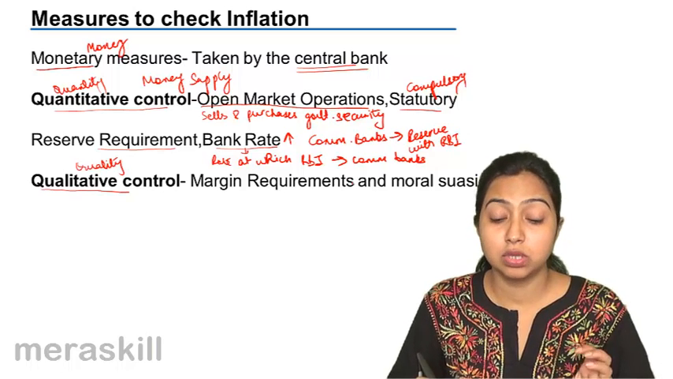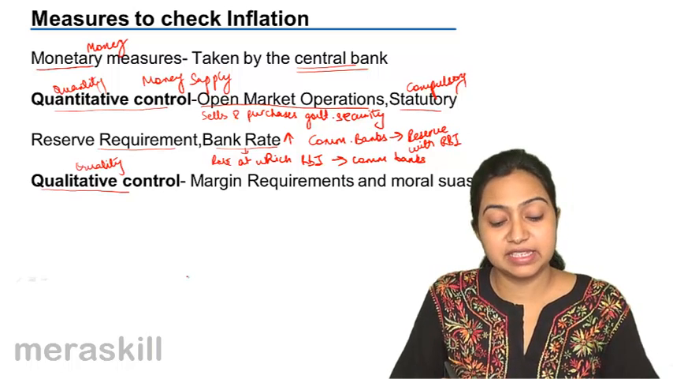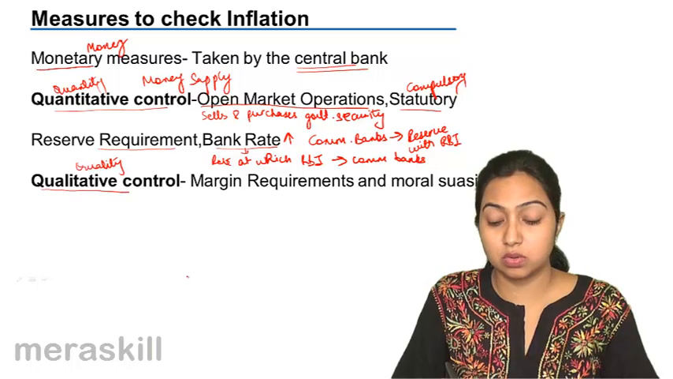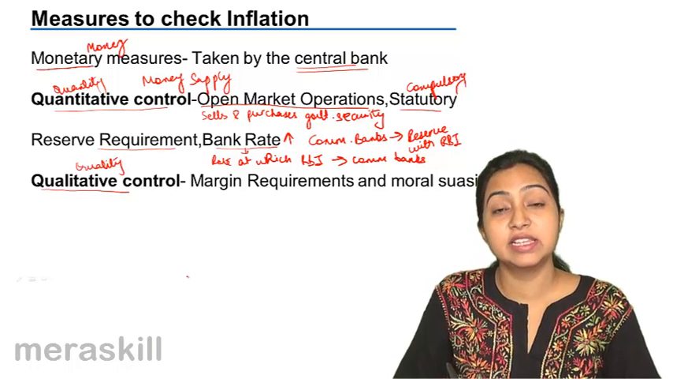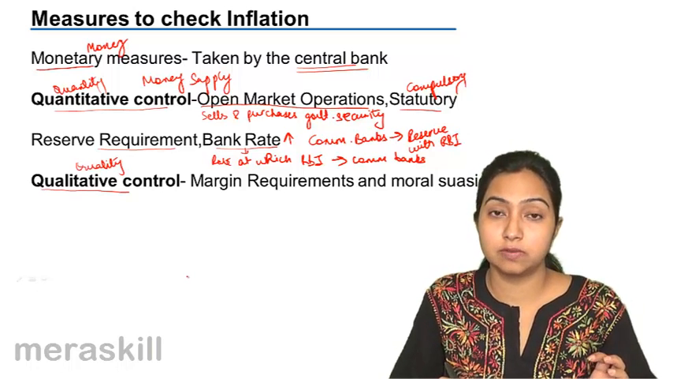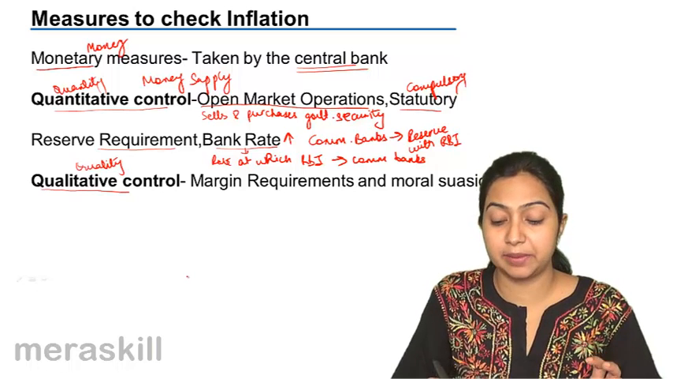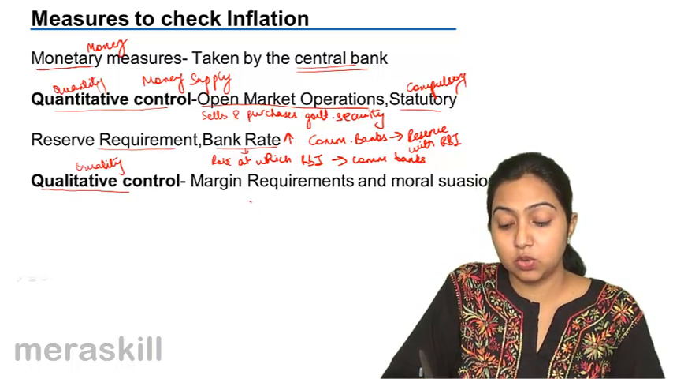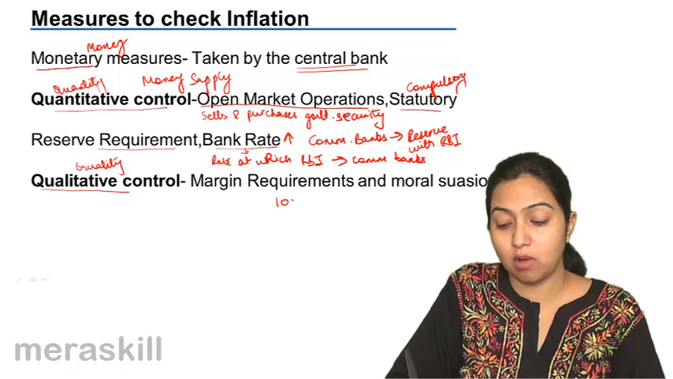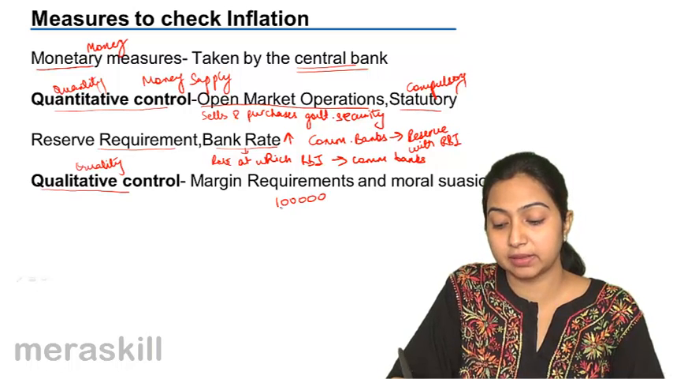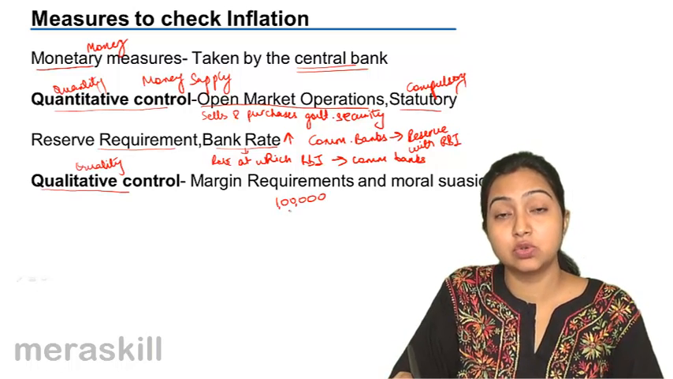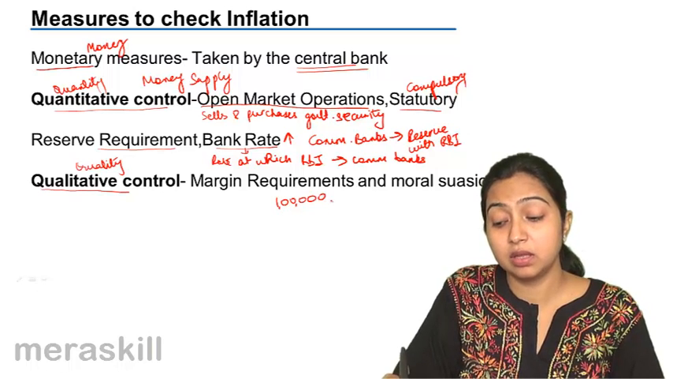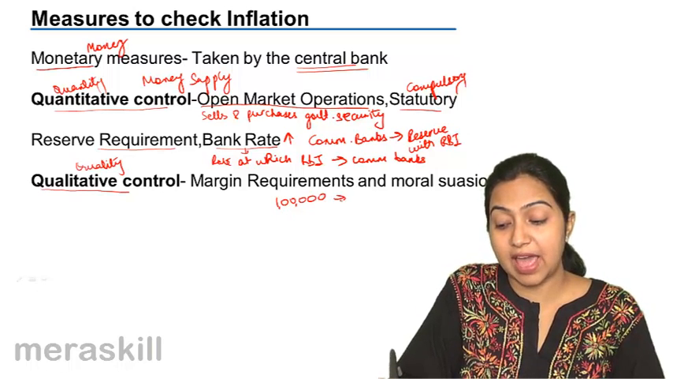Now, how do you control the quality? The next are the qualitative controls. Qualitative control is trying to control the quality of the money supply. Now, suppose you want to take a loan of 1 lakh rupees from a bank, they ask you to deposit a guarantee.